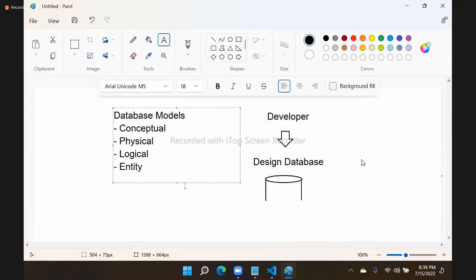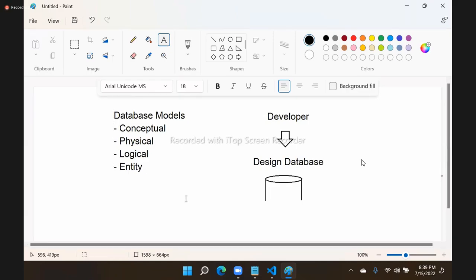So a developer designs a database not just through imagination or documentation. We need database models, right? By using these models, we design, right? What are these models? We have conceptual model, physical model, logical model, entity model.